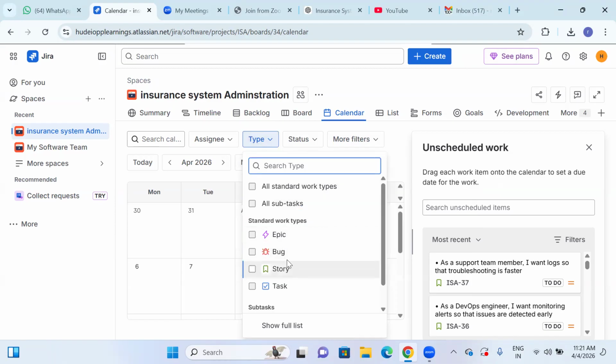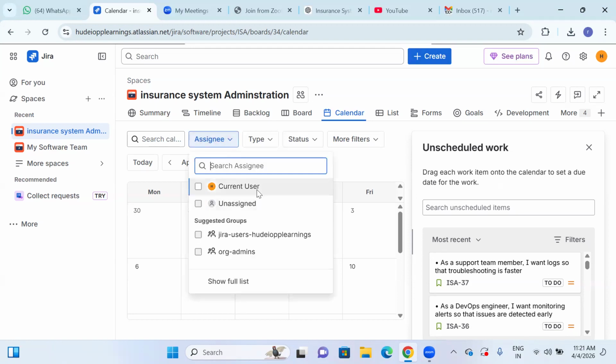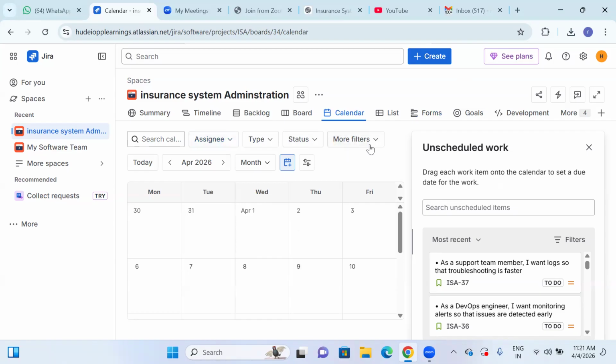Is it a task, an epic, or a user story, etc.? Everything we have to do, including assignee, current users, all that. This will all be part of the admin job, because filter creation, workflows, everything will be done by the administration team people, right? So Jira administration people. So this is all about the calendar part.